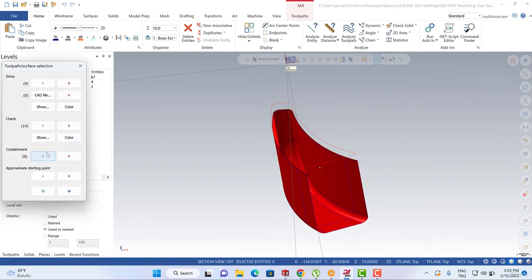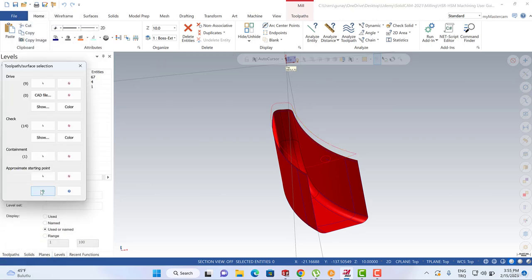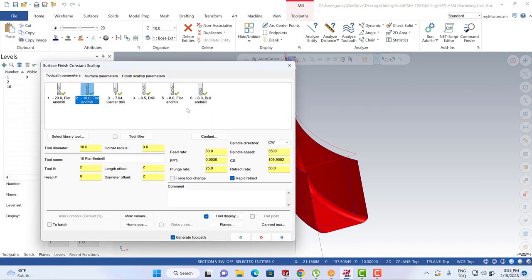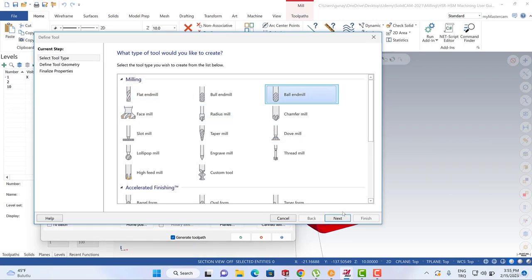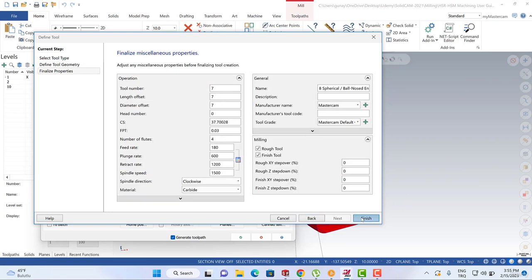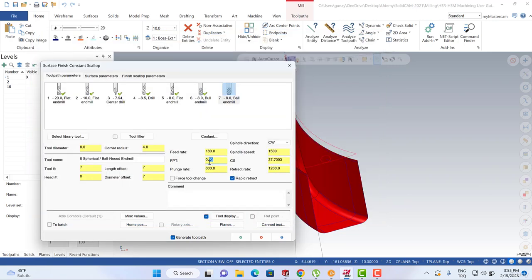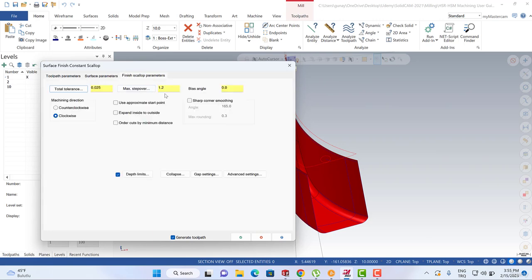After that, I can hit that button, and then let me create my boundary, and then we can prefer to use create new tool, a ball end mill. It can be 8 mm. Then we can create our cutting speed, and it can be 3 and 1 mm, and the scallop parameters can be 1 mm. We can reactivate that limit.